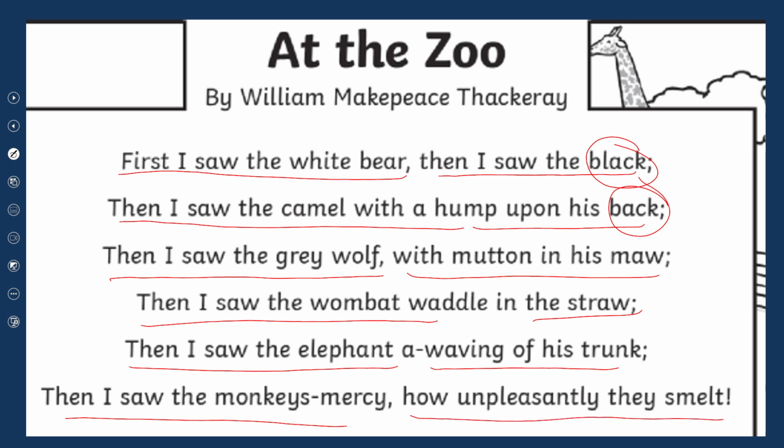So black, back, they are rhyming, maw and straw, trunk and smelt, these are not rhyming right now. A, B, C, D is the rhyme scheme over here. So this is an example of a rhythmic poem.